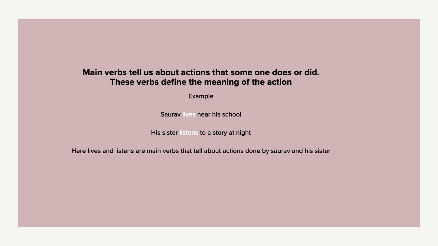Main verbs tell us about actions that someone does or did. These verbs define the meaning of the action. For example, Saurav lives near his school. His sister listens to a story at night. You see, here lives and listens are main verbs that tell about actions done by Saurav and his sister.